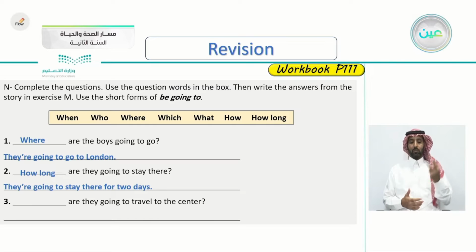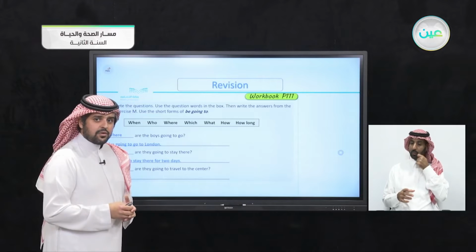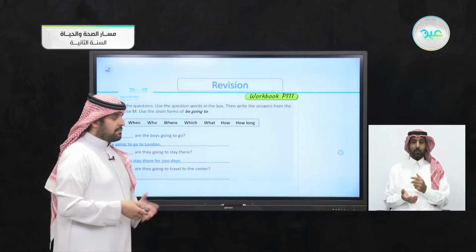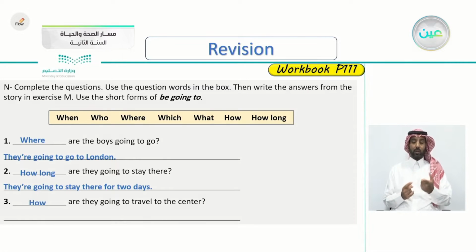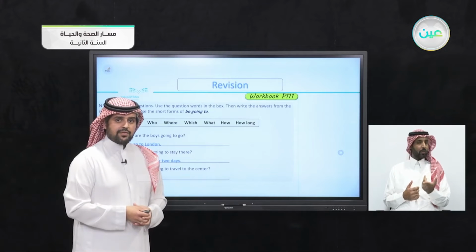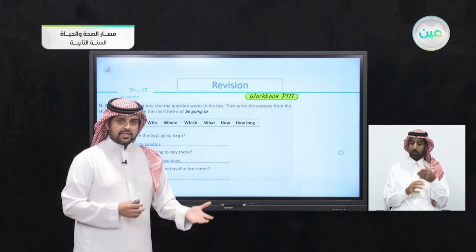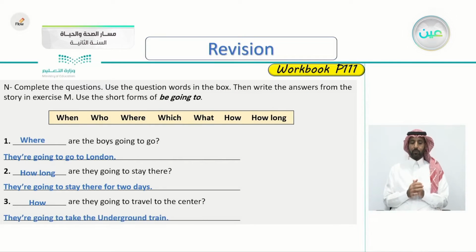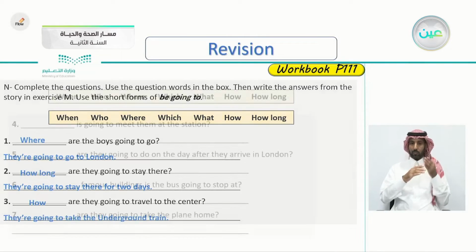Number 3, are they going to travel to the center? You're asking what method, what vehicle they're going to use to go to the center. Yes, very good. How are they going to travel to the center? From the story, are they using a taxi, a horse, or what? Yes, they're going to take the underground train.